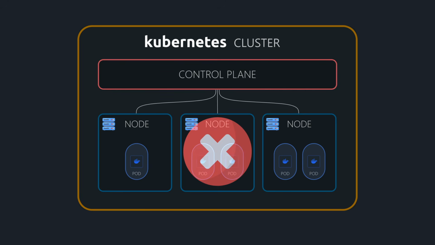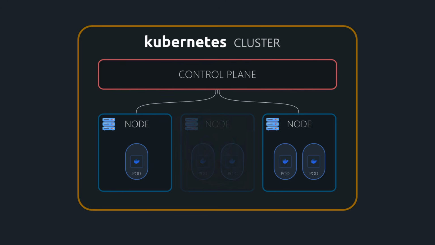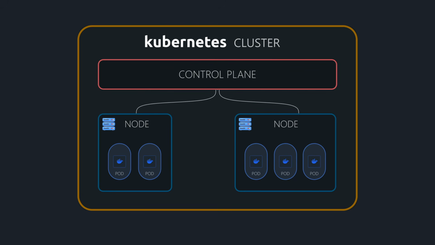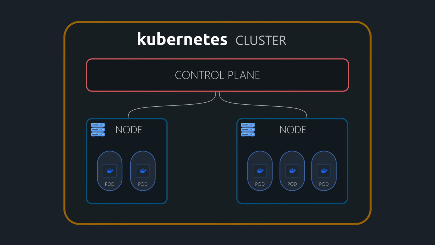If a node fails, the control plane instantly detects that our desired state of, say, 5 running pods has dropped to 3. It immediately schedules 2 new pods on healthy nodes. It automates the scalability and reliability we desperately need.